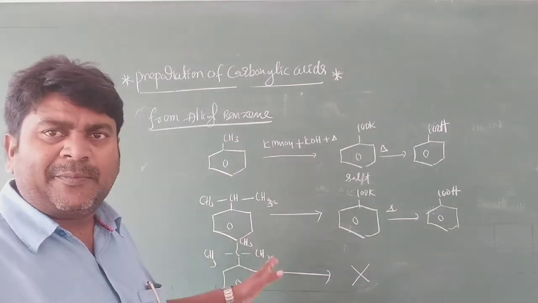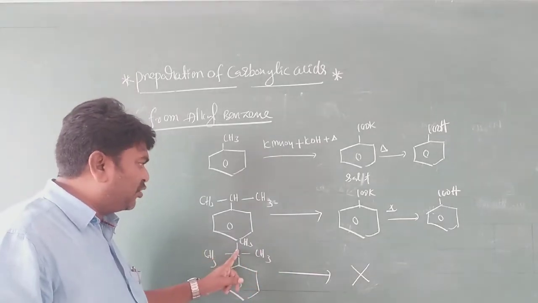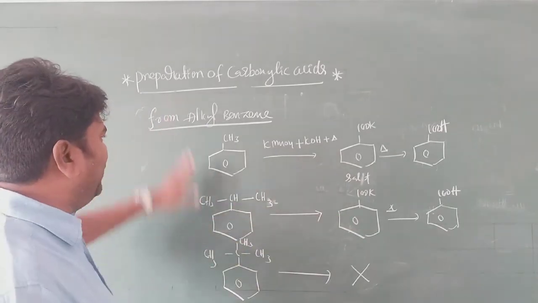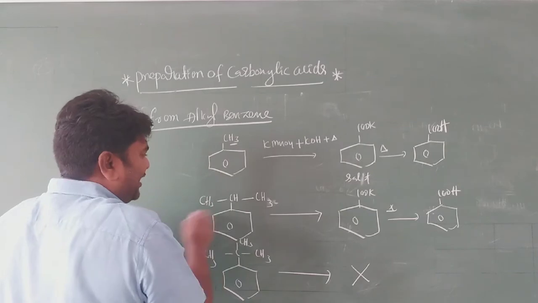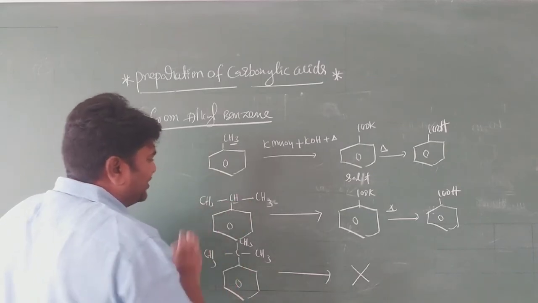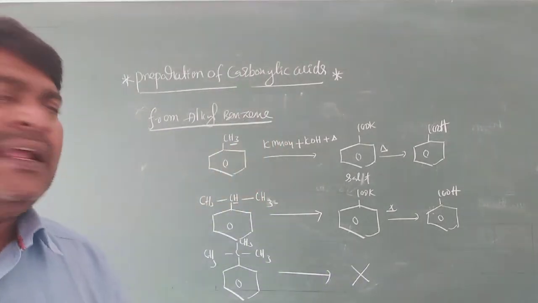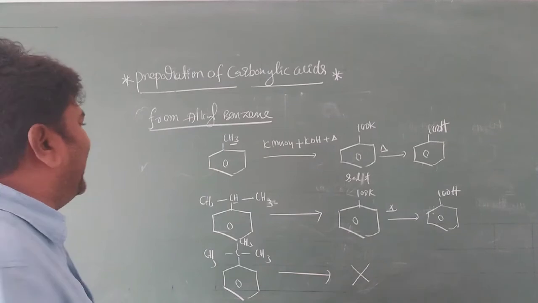In case this carbon contains hydrogen, it undergoes this reaction to form carboxylic acid. Very, very important, my dear students. Here three hydrogens are there, here one hydrogen, here there is no hydrogen. At least one hydrogen must be present in that carbon to form a carboxylic acid. It is from alkyl benzene.